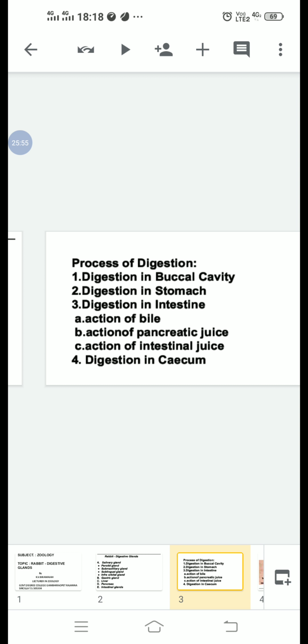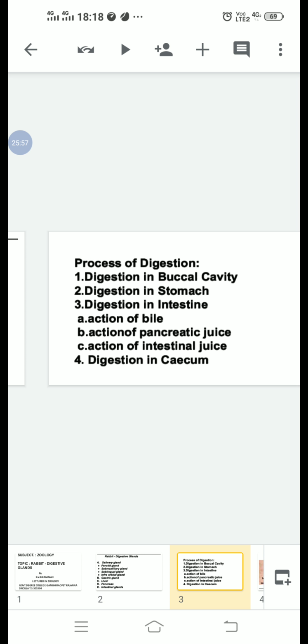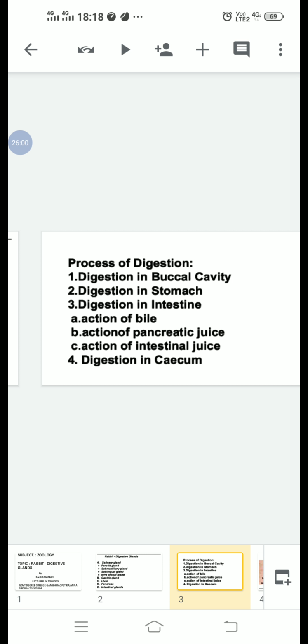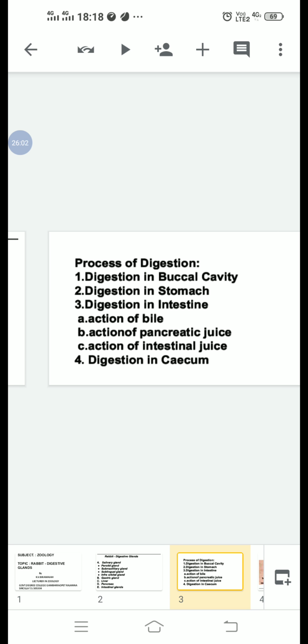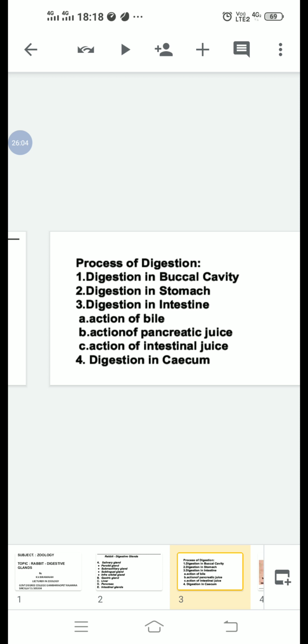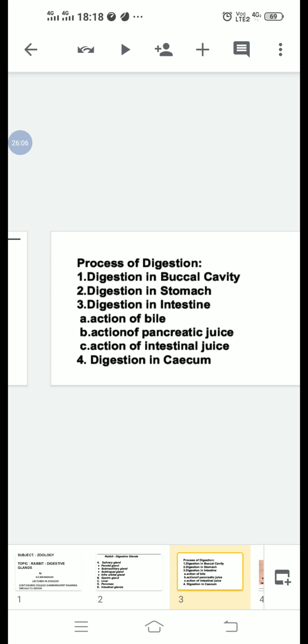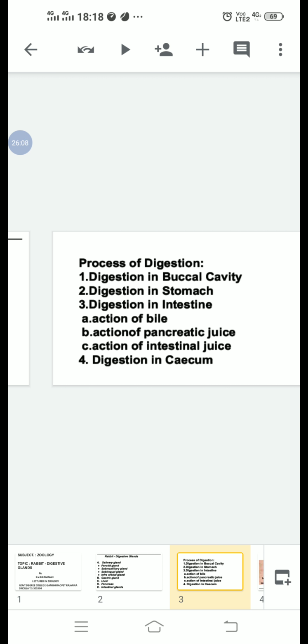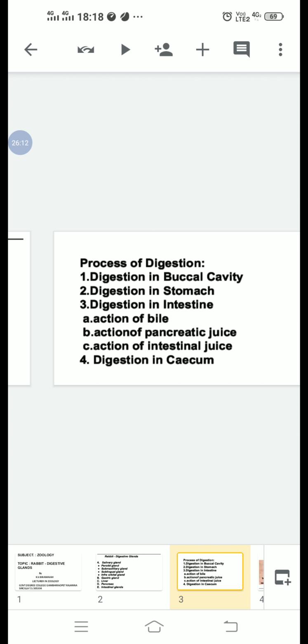The color of the bile is due to the presence of bilirubin and biliverdin. These are excretory products derived by the disintegration of the hemoglobin of dead RBCs.